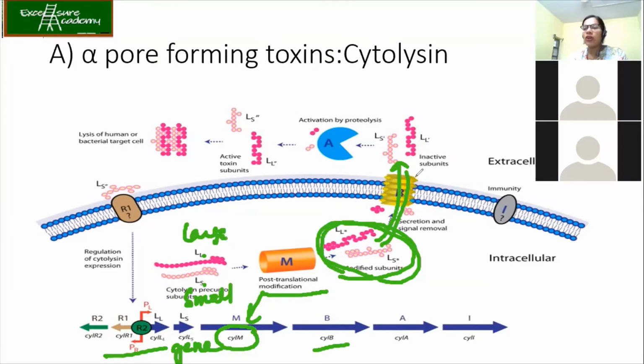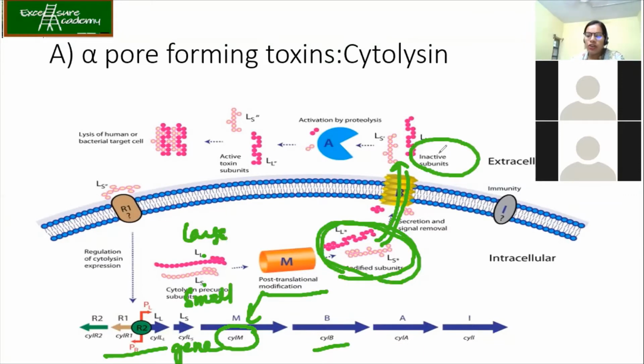Now, what signal are they talking about? The signal to be released outside. So each protein, whenever it is synthesized, it has got its signal. For example, a signal to be a part of the plasma membrane or to be secreted out. So there is a signature signal over there which actually gives them the direction. So now what is happening? They are inactive subunits. They are modified, matured, but they're inactive. Okay, they cannot cause now